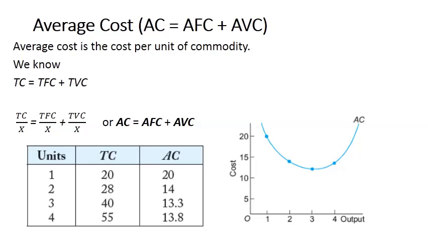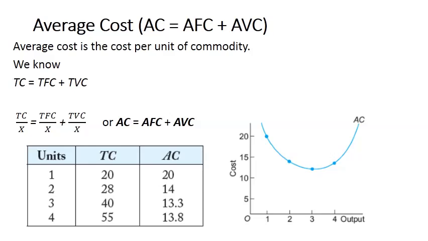Now we have one more concept, that is average cost. It is denoted by AC. Average cost has two components, an average fixed cost component and an average variable cost component. Average cost is the cost per unit of commodity. If you are producing 100 units of commodity and total cost is 1000, what will be the cost per unit? It will be 1000 divided by 100, that is 10. So average cost is equal to total cost divided by output of commodity. Let us take that as X.